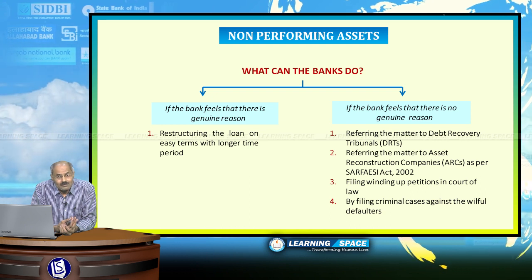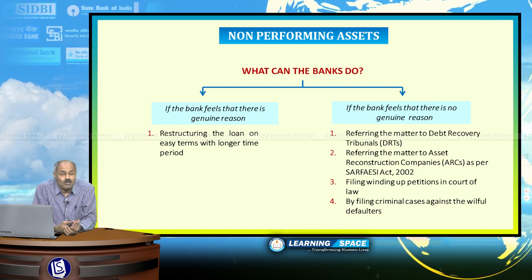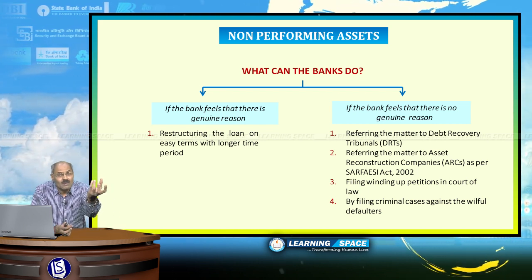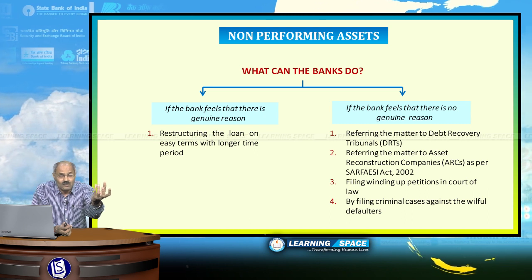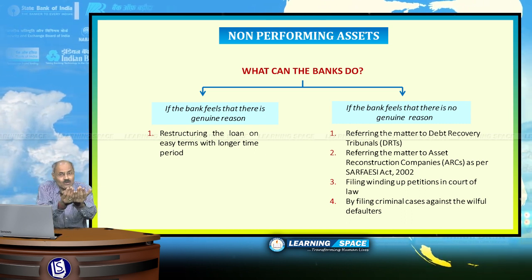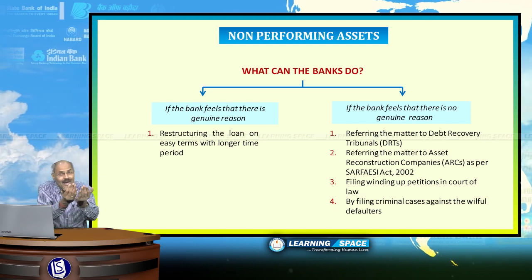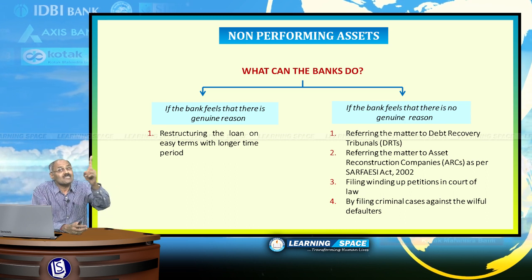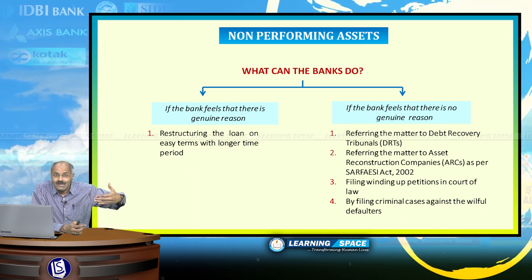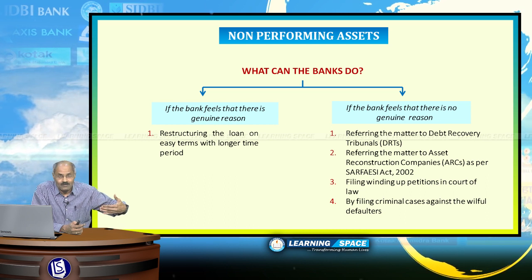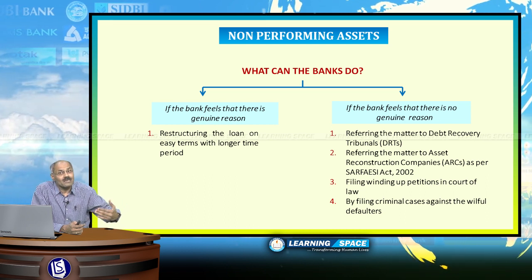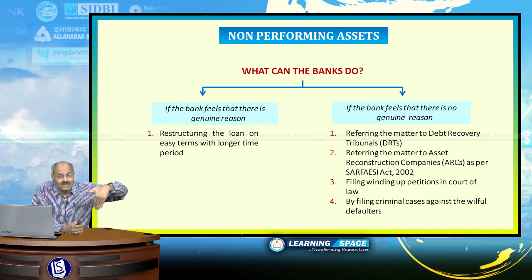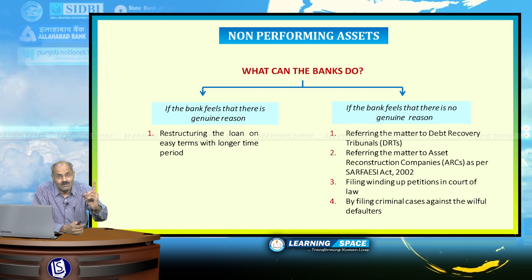When there is genuine reason, I am talking about big loans here. When the loans are given by multiple banking accounts, or some banks came together to give the loans, they are called multiple banking accounts, and when there is a genuine reason, then banks can undertake corporate debt restructuring or CDR. The loan can be rescheduled or restructured under corporate debt restructuring if there is genuine reason.